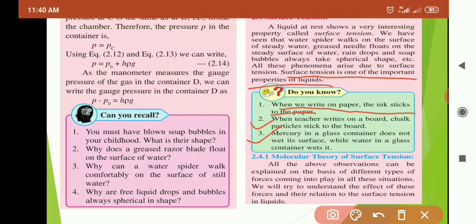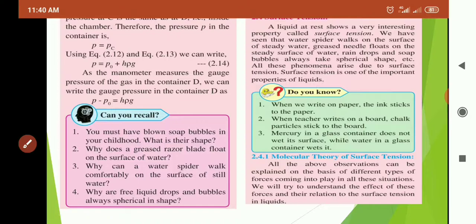So next point in surface tension, a very important point. The reason why surface tension arises, that only we are going to see now.